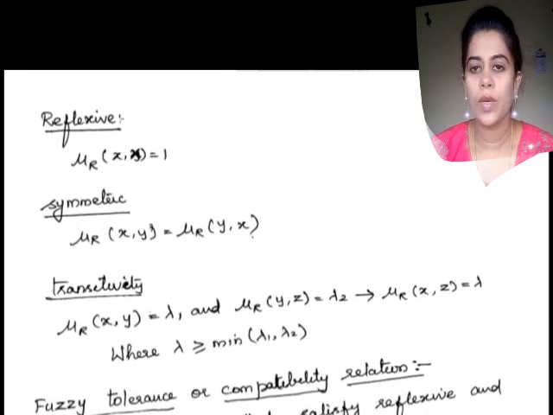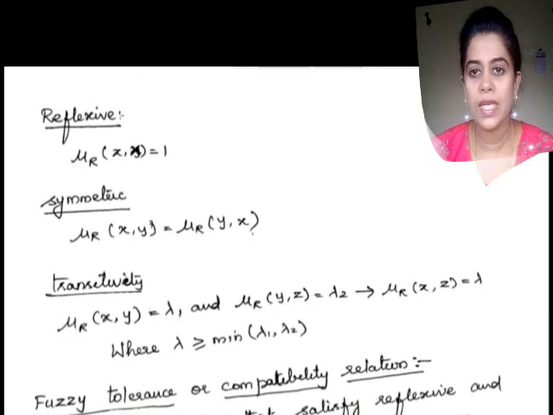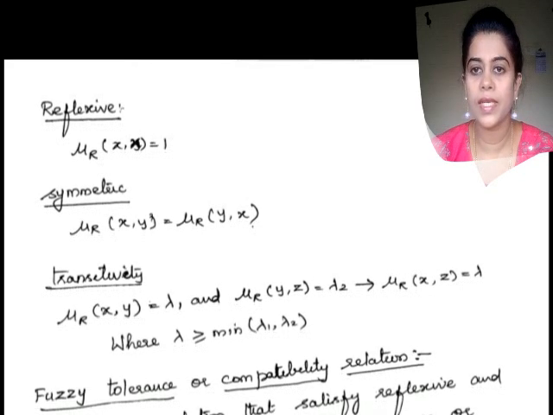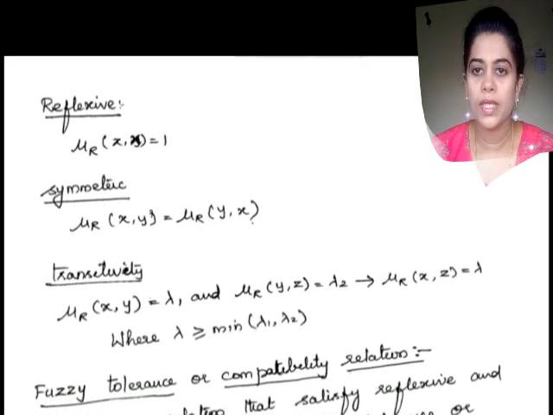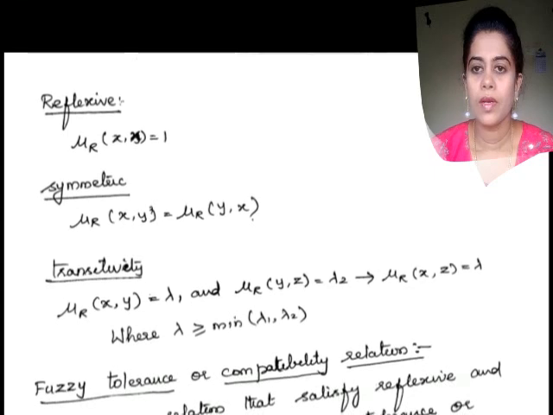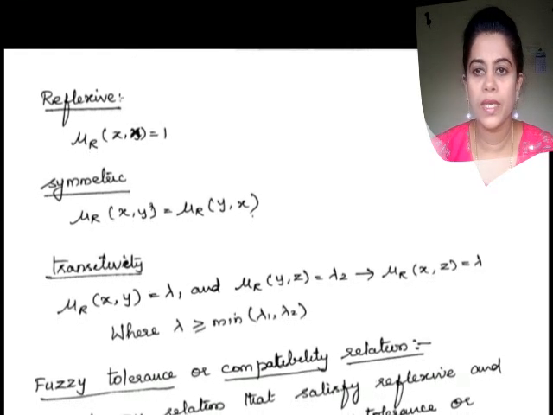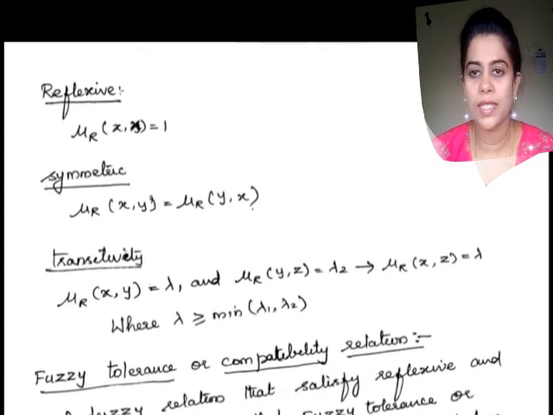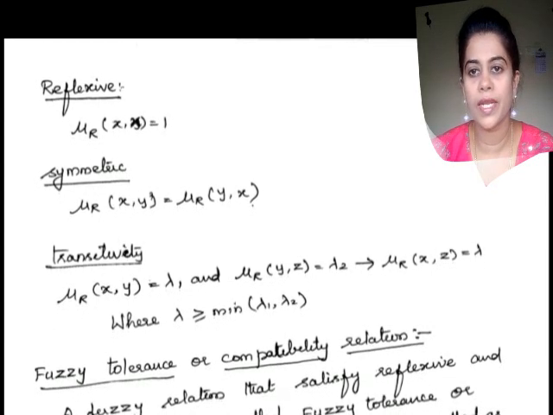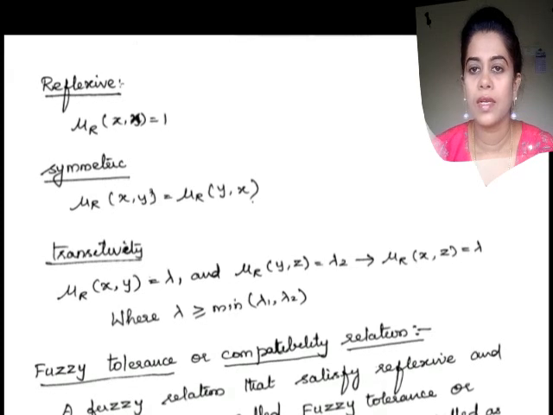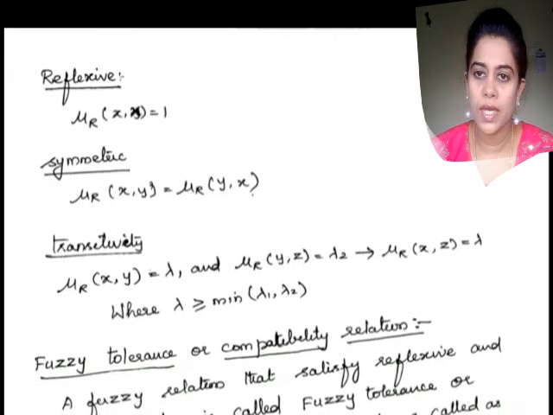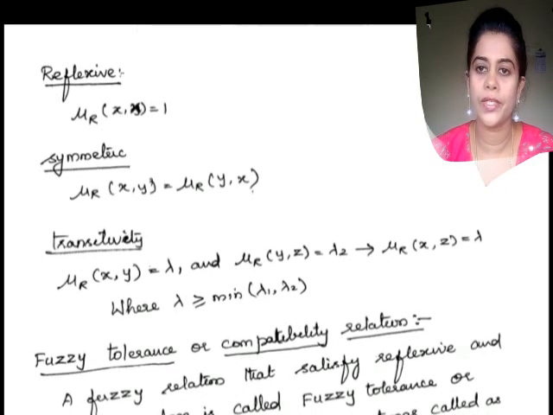What is a fuzzy equivalence relation? A fuzzy binary relation on a single set that satisfies the relational properties reflexive, symmetric, and transitive. If these properties are satisfied by a fuzzy binary relation, then it is said to be a fuzzy equivalence relation or similarity relation.